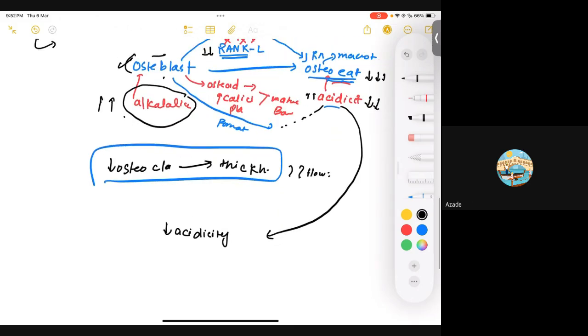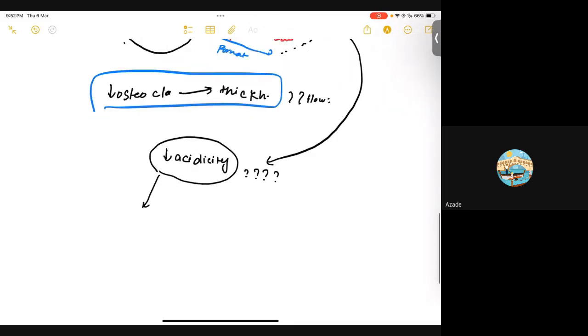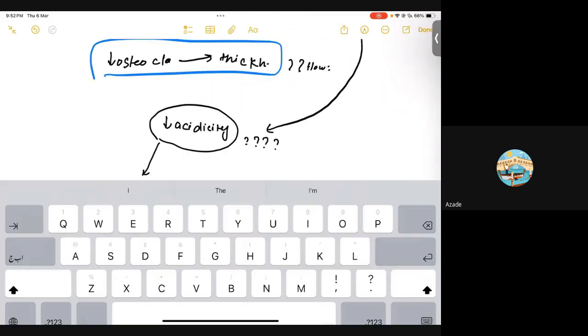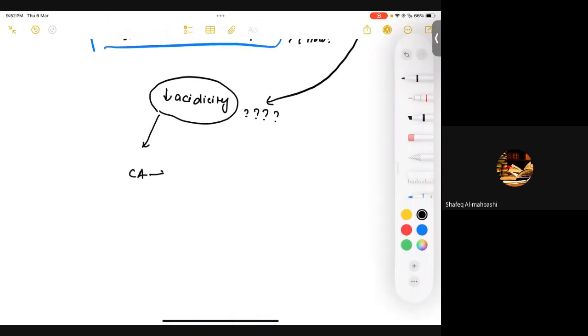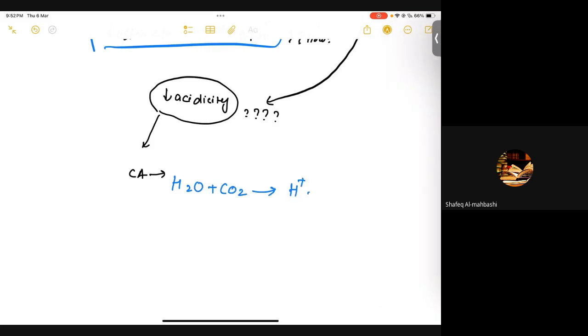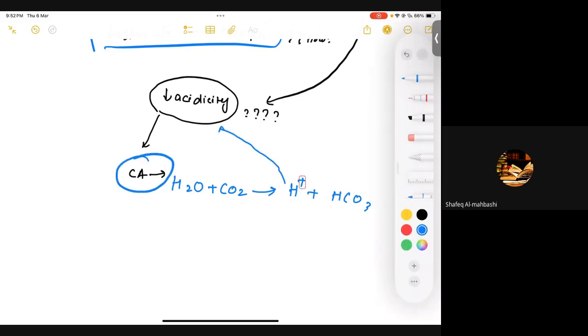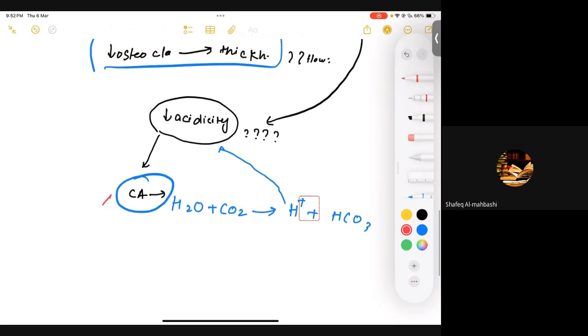Now the next question should arise in your mind: why do we have less acidity? For that you have to go to the physiology. You know that we have an enzyme in our body called carbonic anhydrase. What does carbonic anhydrase do? It combines H2O with CO2, and in turn you get H plus and HCO3. So the acidic environment is basically given by this enzyme, which is normally abundant in our body. So if this enzyme isn't functioning, I can have this pathology.